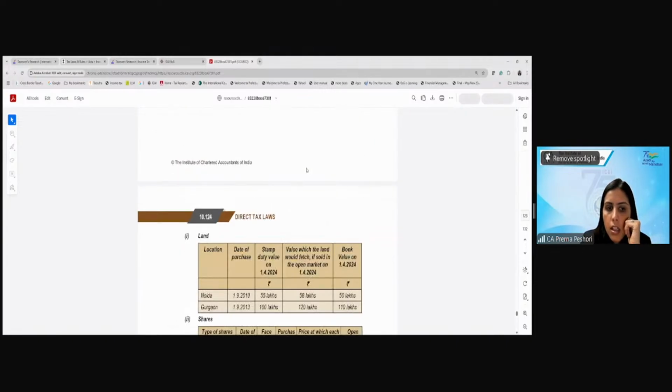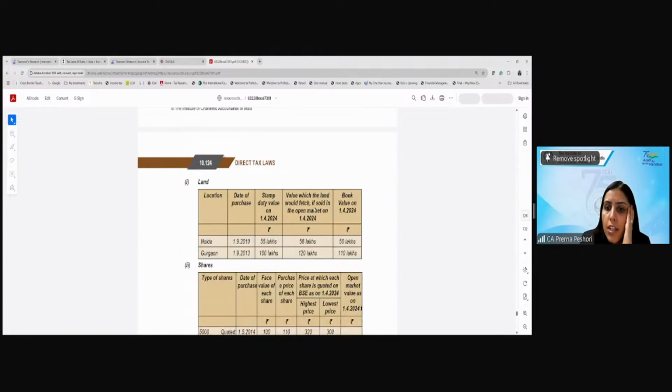Yes. So now what will be the value of the land which you will take? For the Gurgaon one? 120 lakhs. 120. And for Noida? Means we don't take that, ma'am, it is a 2010 purchase.